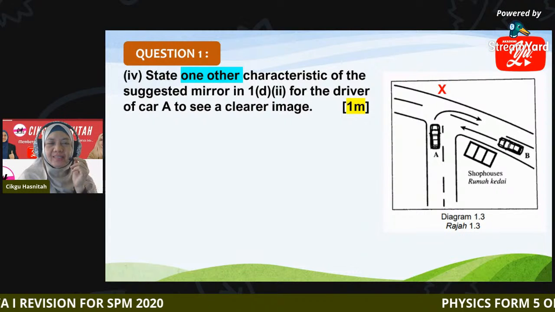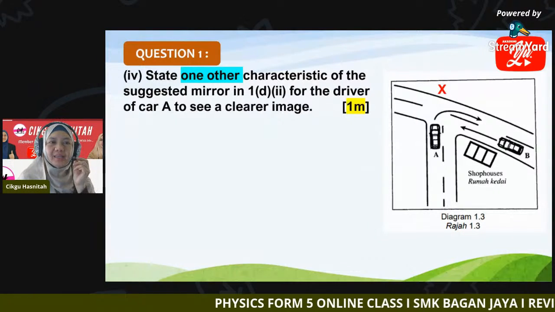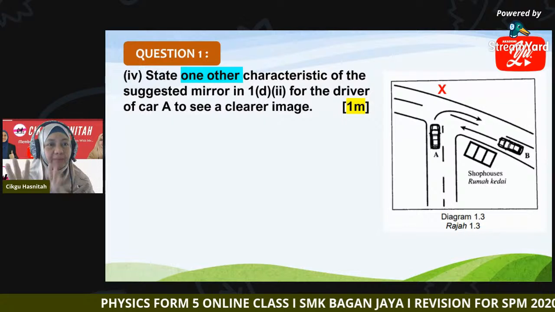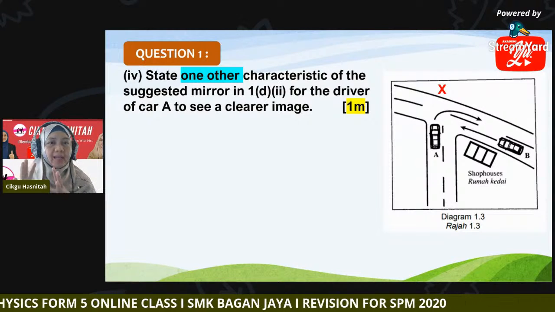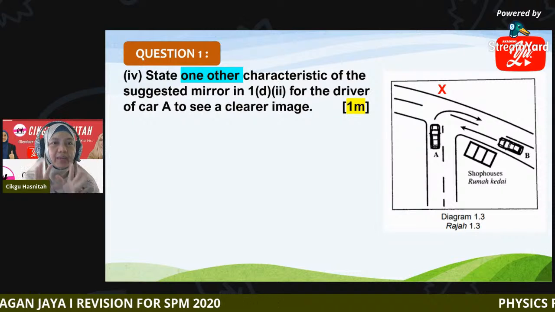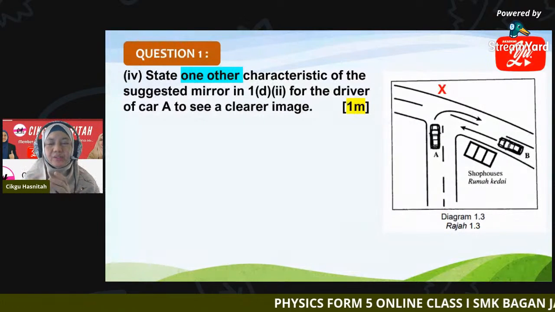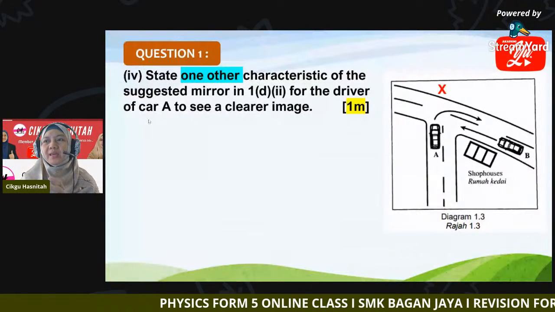William, please read the question carefully. It is not asking about the characteristic of the image, but about the characteristic of the mirror itself, so that you can see a clearer image. So what can we write?